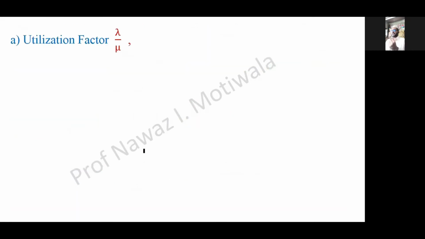So first is the utilization factor, that is lambda by mu. So I have the value of lambda, I have the value of mu. I will just substitute and get the answer for the utilization factor, 0.6. What does utilization factor mean? It means that the server is busy. So if the server is busy, the truck has to wait. So that means 60% of the time there will be chances that the truck will have to wait for the service.